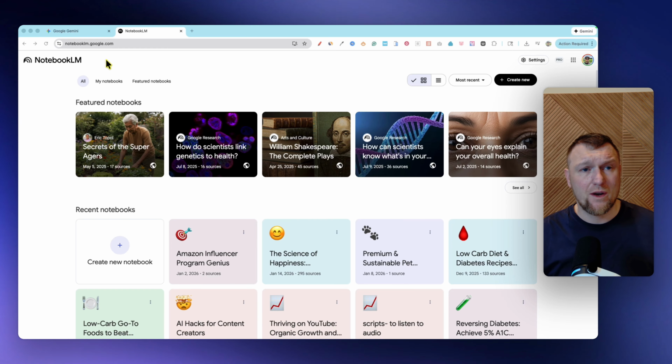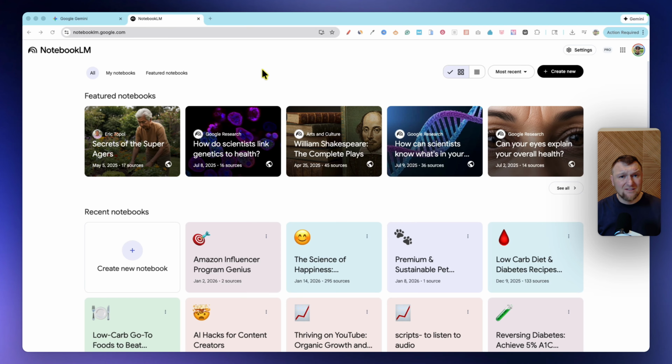And that's the difference between just going over to Google Gemini or Claude or ChatGPT or something like that. It's going to go out there and find the top rated, top ranked content and just kind of regurgitate all that information. And what I like to do is, especially when things are important to me, I like to control the environment and the sources that I'm getting my information from. So that's the number one reason why I love using NotebookLM, to control the sources and the information that I'm actually going to get, that it's going to use and extract in order to create my content or answer my questions. In this case, let's just say we're running a business and it's about the science of happiness.